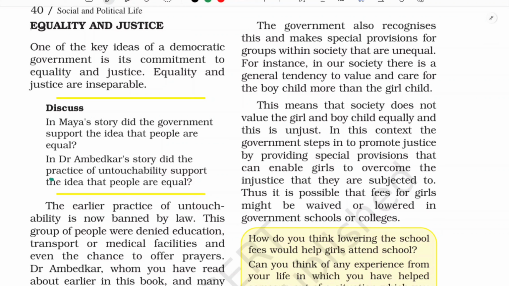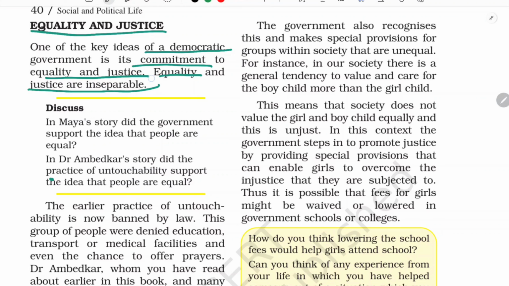Okay, equality and justice. One of the key ideas of a democratic government is its commitment to equality and justice. See, it happens only in the case of a democratic government. There is equality, isn't it? After independence, in India, the constitution declared that everyone is equal in the eye of law. No one will be deprived, whether rich or poor. Everyone is equal, and there should be fair distribution of everything to everyone, especially the caste system and all, everything has been abolished.